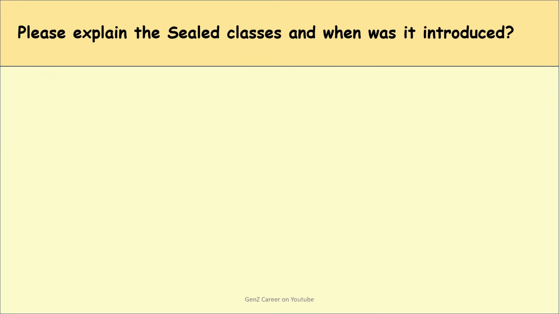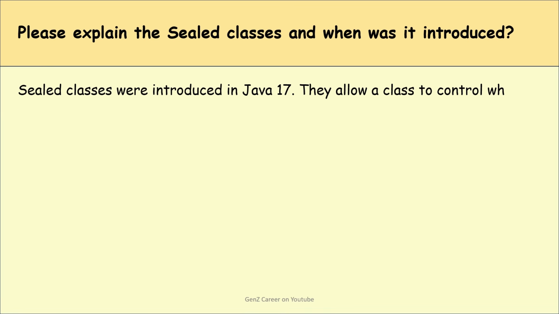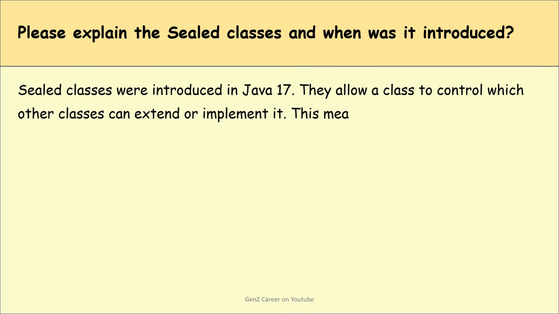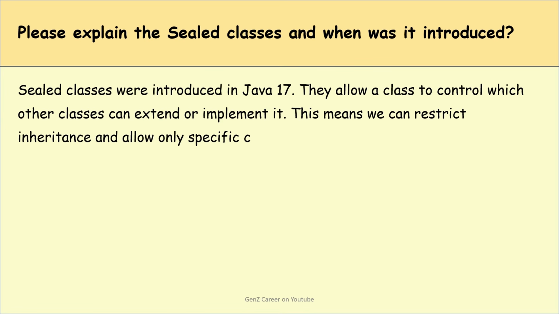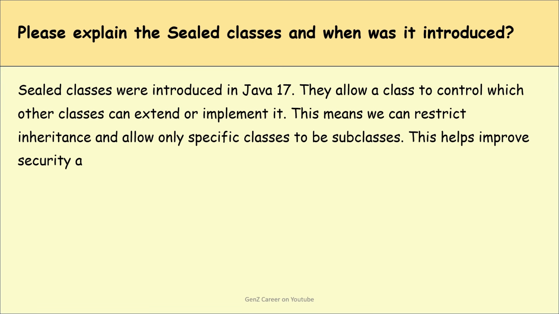Next question is, can you please explain sealed classes and when were they introduced? So basically, sealed classes were introduced in Java 17. They allow a class to control which other classes can extend or implement it. This means we can restrict inheritance and allow only specific classes to be subclasses. This helps improve security and better design control in large applications.